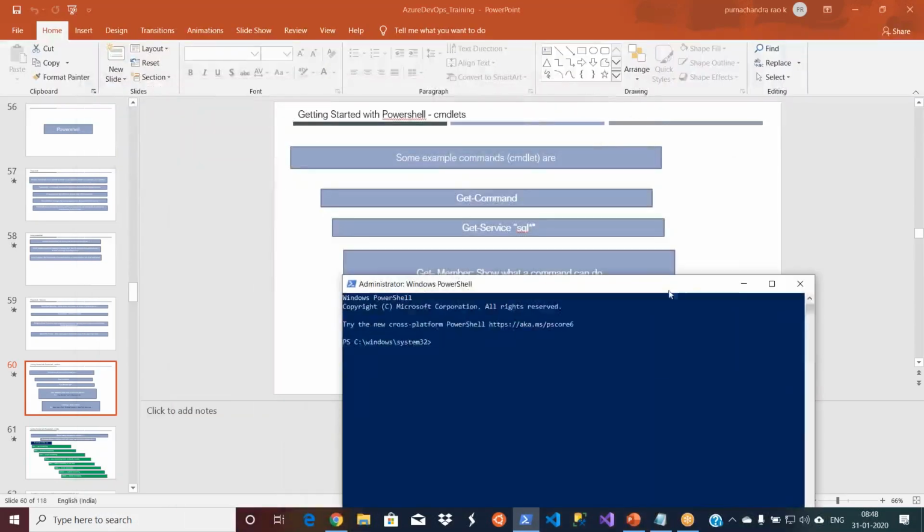So the first one I would like to show is Get-Service, right? You have a number of services running on your system. I just clicked on the tab, that's why it has given the intelligence. But I don't prefer to use this window to do my scripting, since we've been used to IDEs like Eclipse or Visual Studio, where the moment you type something, it will give the intelligence. You don't need to remember. I want the same thing. We have that facility as well, and we will look into that one.